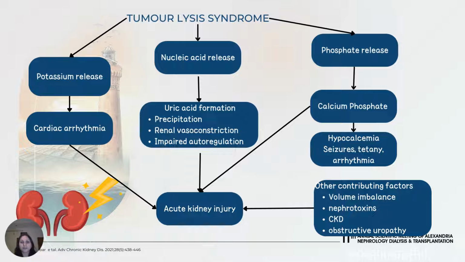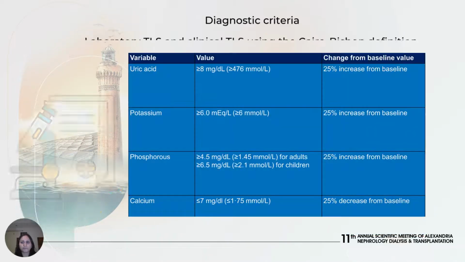There is an increase in release of phosphorus, which combines with calcium to form calcium phosphate crystals, which get deposited in the kidneys and other organs, thus causing hypocalcemia. This hypocalcemia in turn causes seizures, tetany, and arrhythmia. Other contributing factors include volume imbalance, nephrotoxins, chronic kidney disease, and obstructive uropathy.